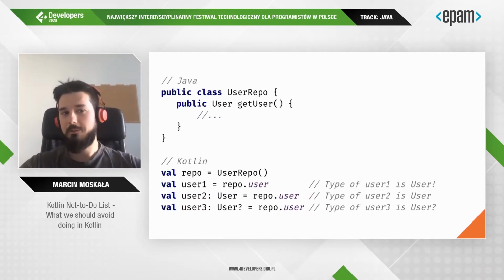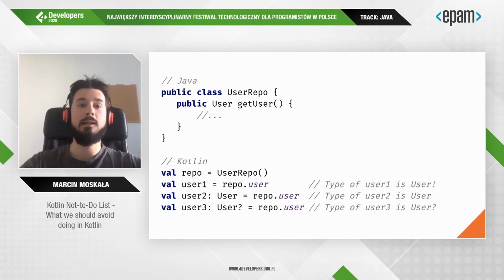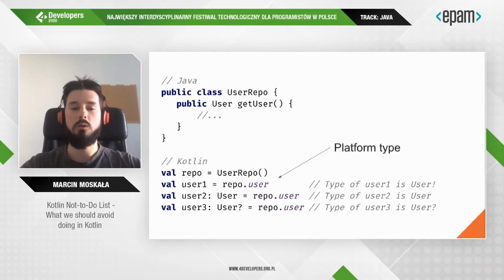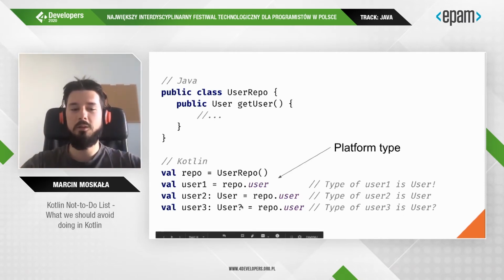But if you have this unannotated type returned, what you have there is a so-called platform type. A platform type is a type coming from Java that has unknown nullability. So it hasn't yet been decided. It might be nullable or not. So you can set it as not nullable or as nullable.